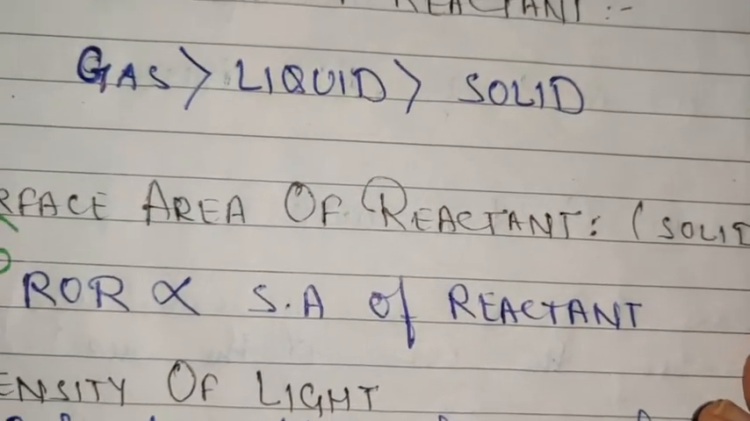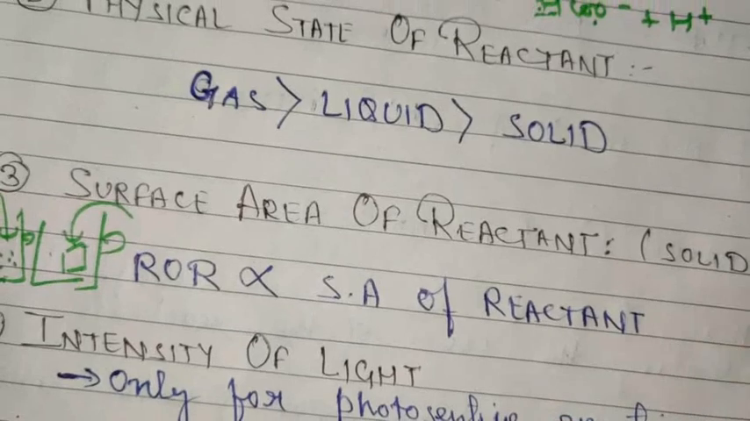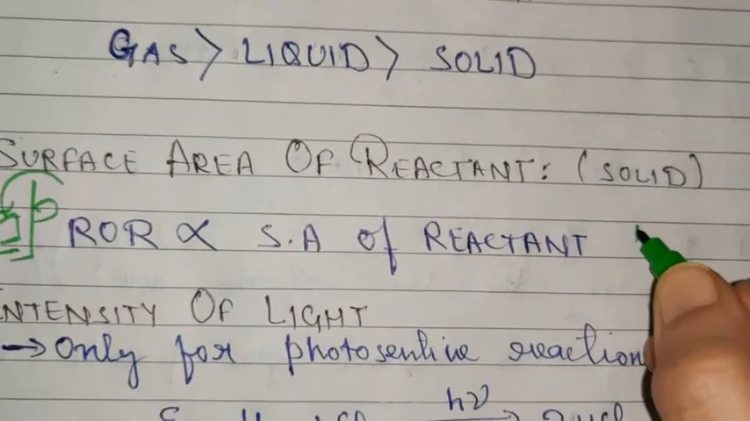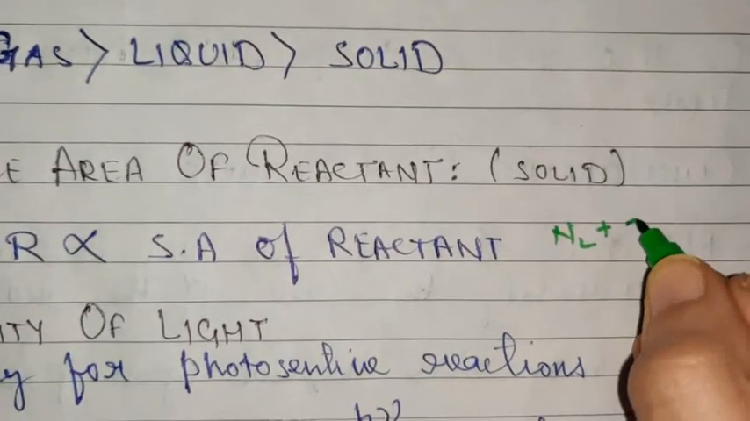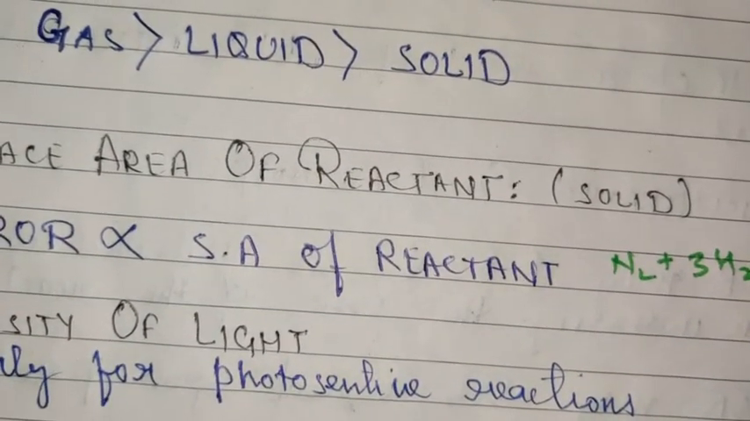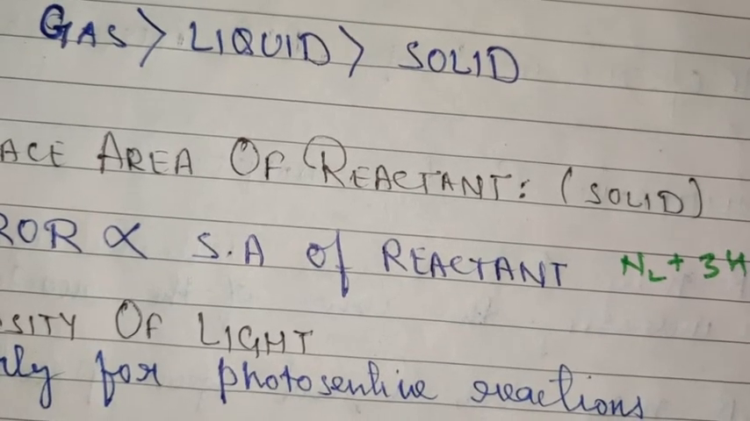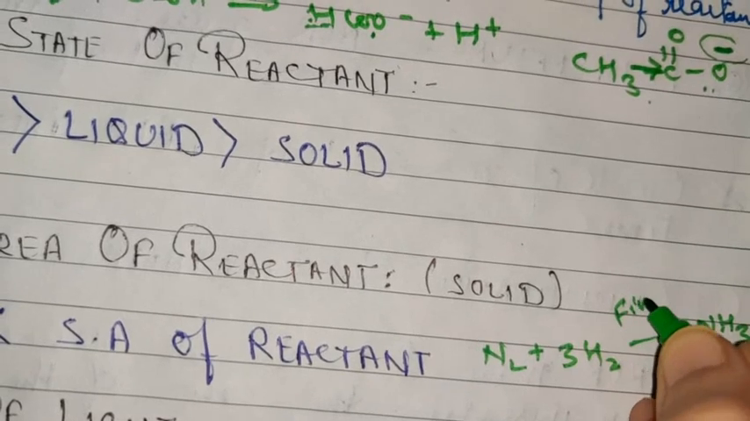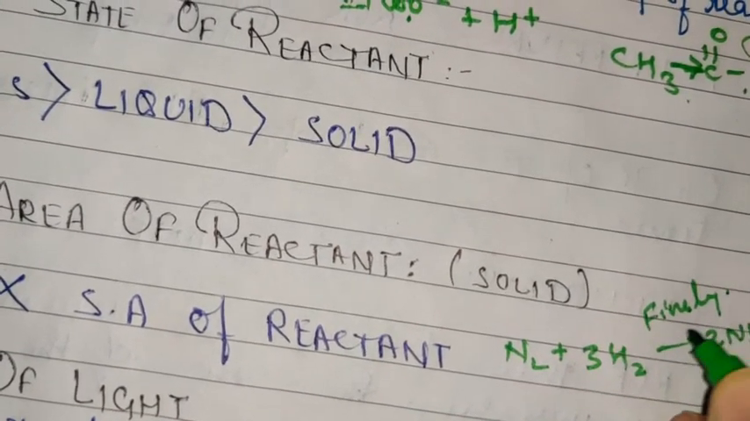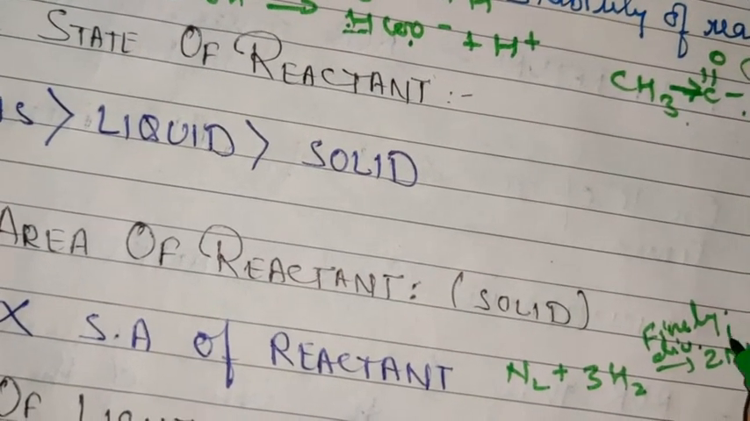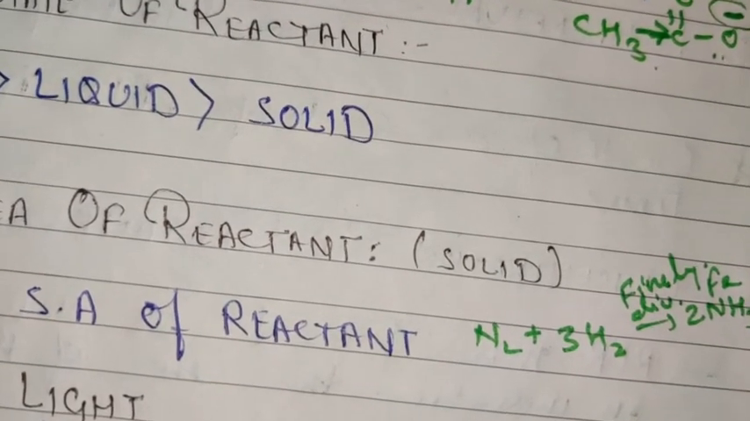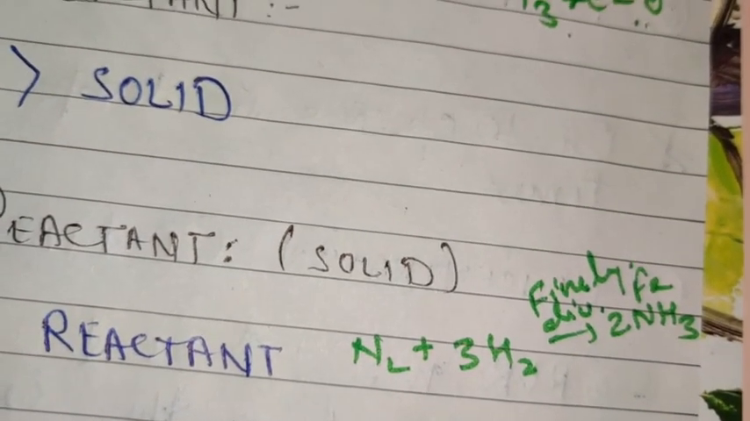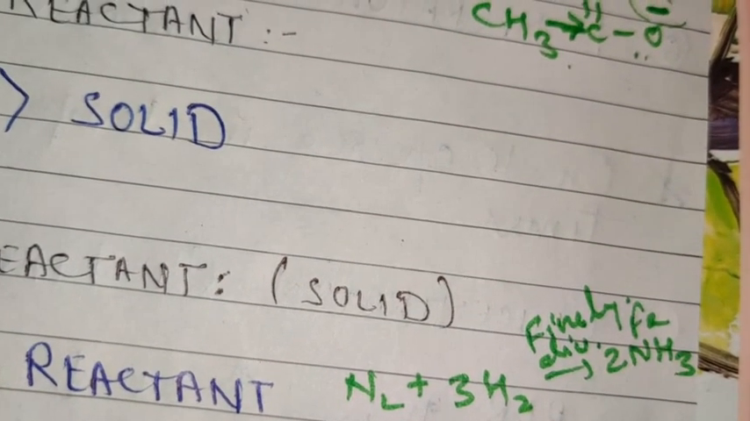If you remember, in many reactions, in fact in Haber's process, which is one of the common reactions of the manufacture of ammonia, where N2 plus 3H2 gives 2NH3. This is a very common reaction. In this reaction finely divided iron is used as a catalyst. Finely divided iron. So why are we dividing iron to use here? Why are we not using the whole block of iron? Just to increase the surface area.